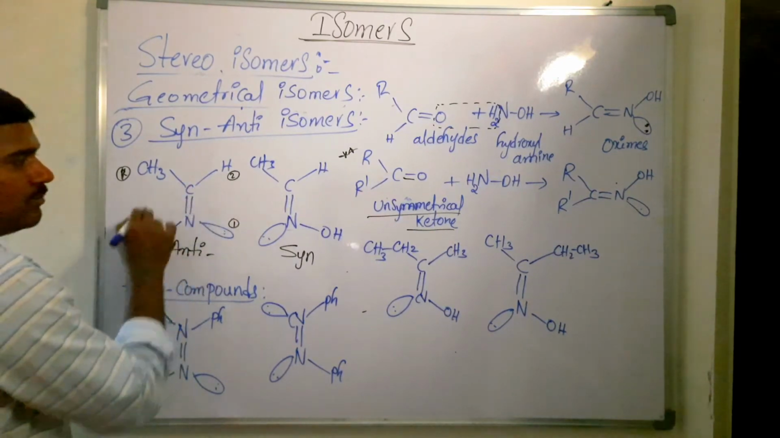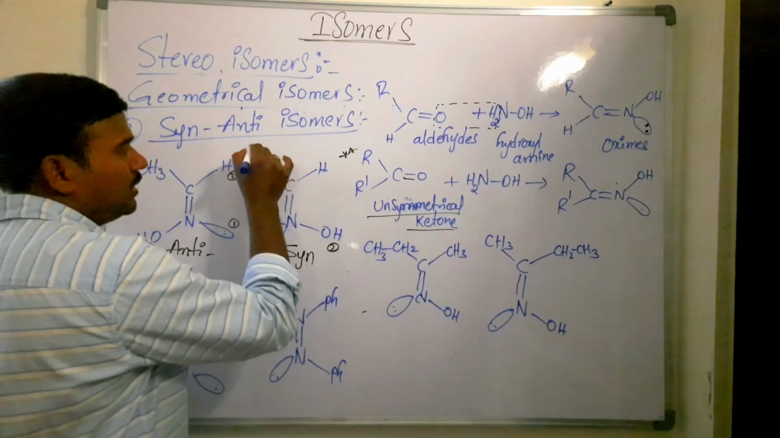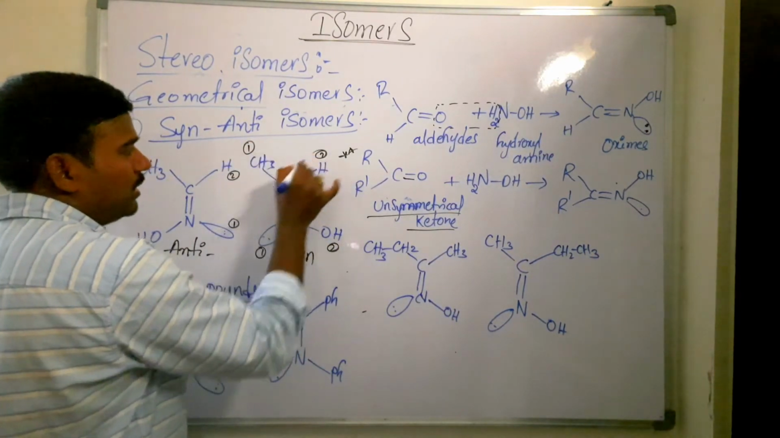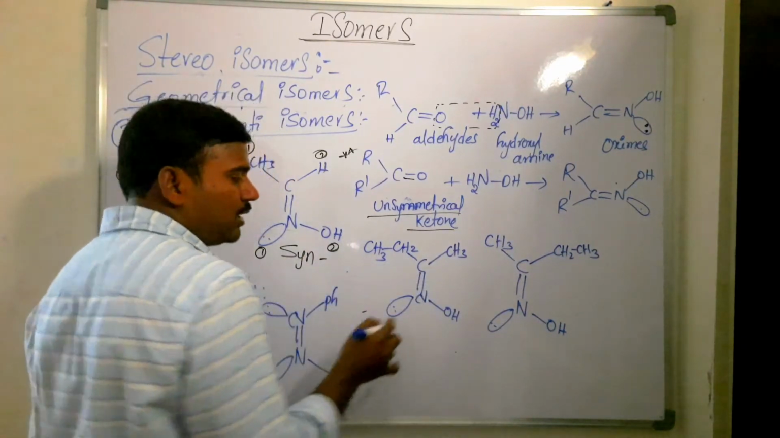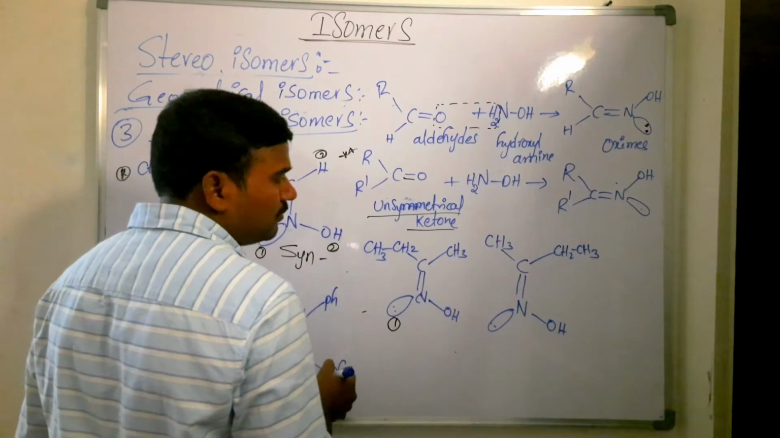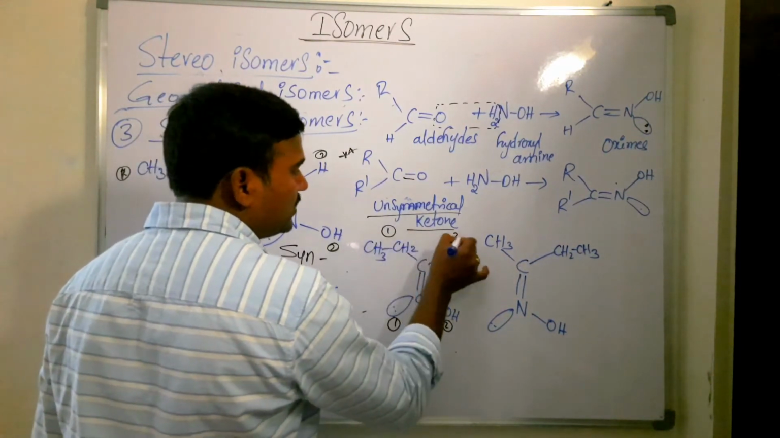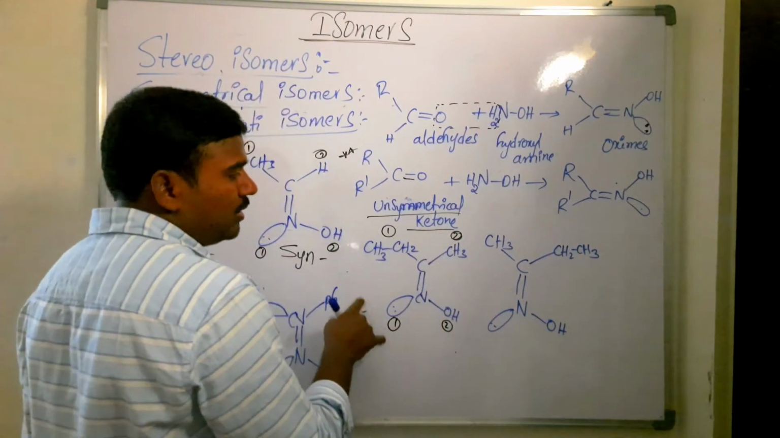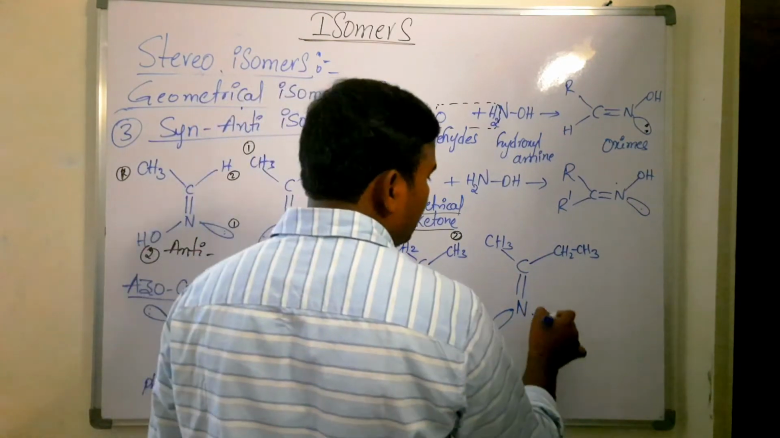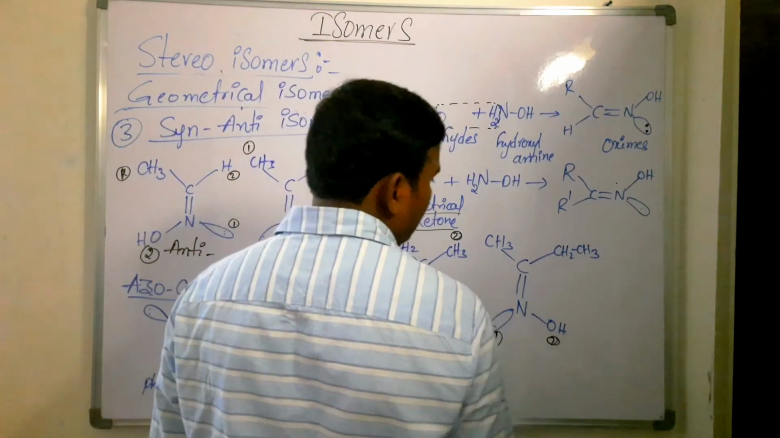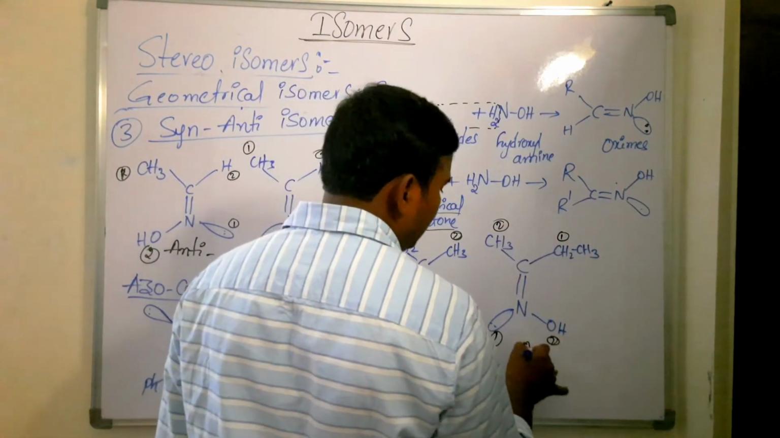So opposite side. So lone pair is given first priority. This is second priority. Here it is first priority, second priority. Same priority groups are on same side, syn isomer. Now in the unsymmetrical case, here it is given first priority. So here it is second priority. It is first priority, second priority. Then it is called syn isomer. Okay? Now in this case, OH second priority. Here it is first priority, second priority. It is called anti isomer.